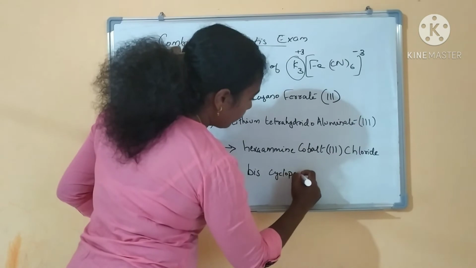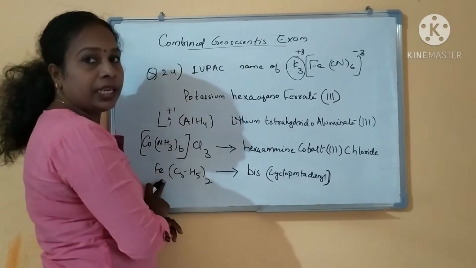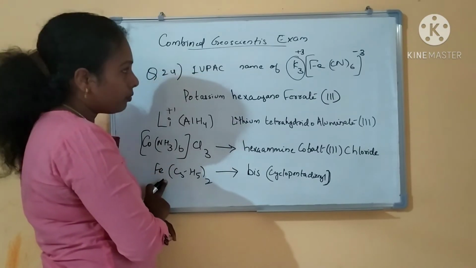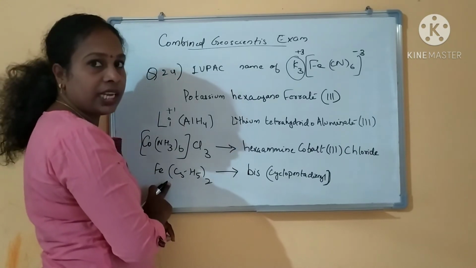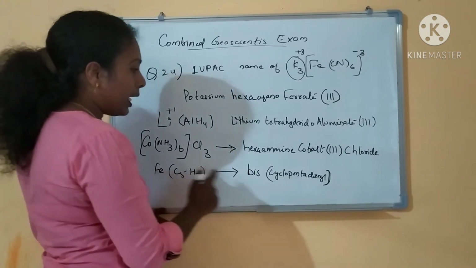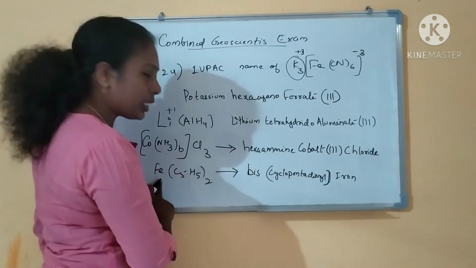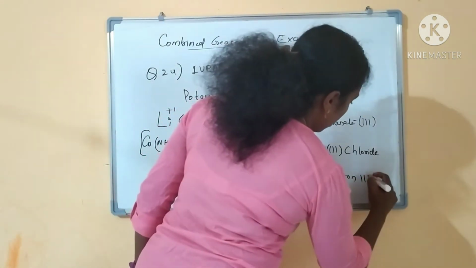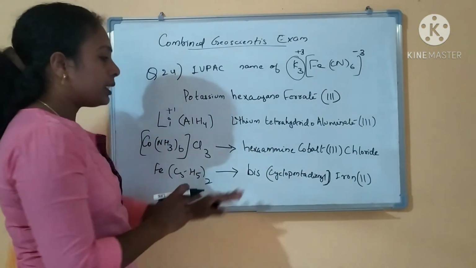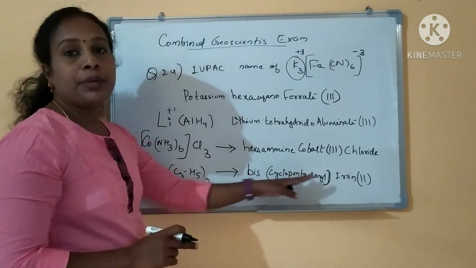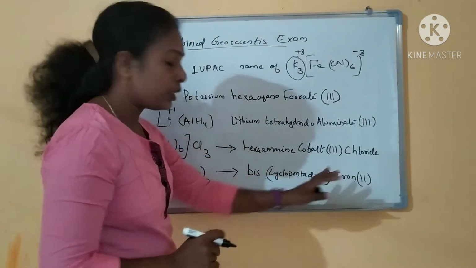Bis cyclopentadienyl. And here it is not a negative ligand. It is neutral. So it will be iron, not ferrate. Okay. It is iron. And what is the charge? +2 oxidation state, okay. Bis(cyclopentadienyl)iron(II), that is the IUPAC nomenclature.